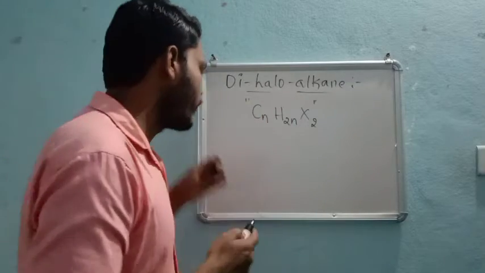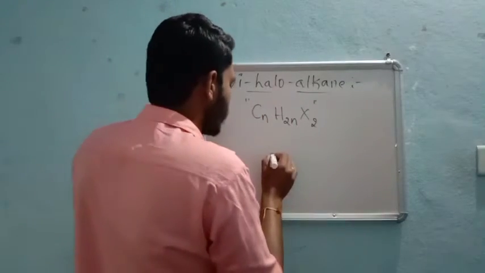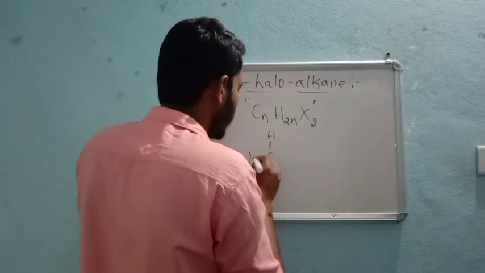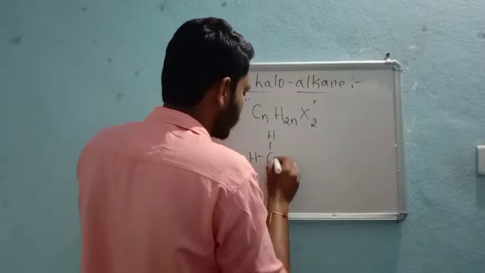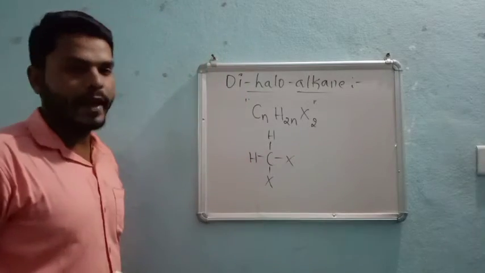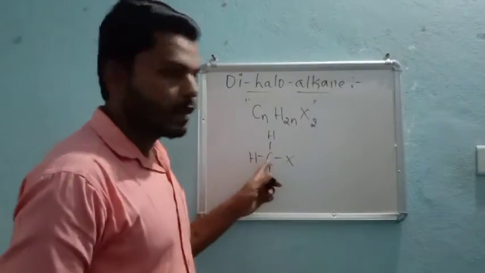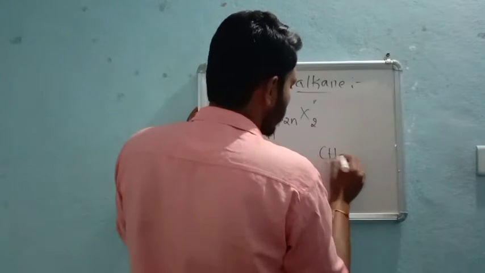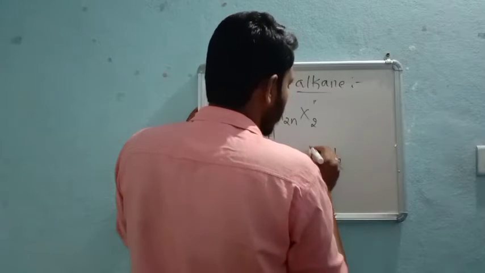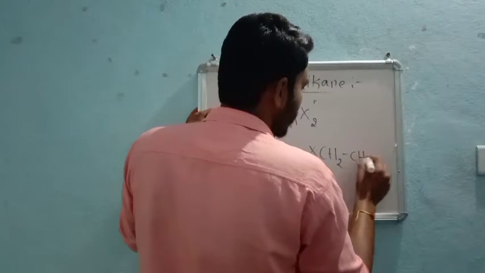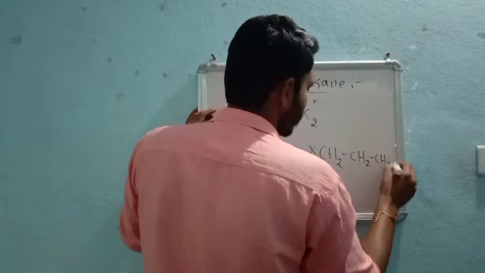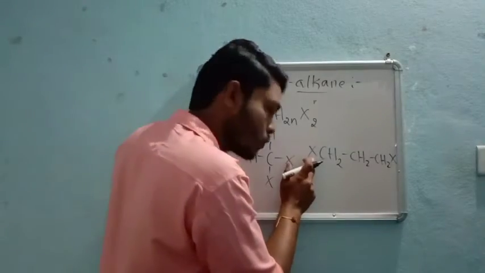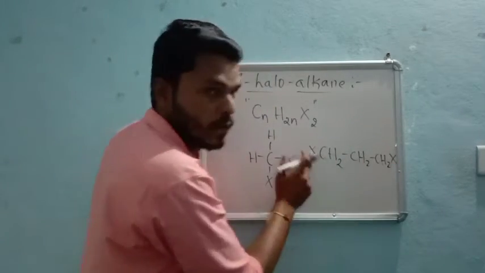If we see the example by taking the complete structure, it will be like this. There are two X atoms around the carbon atom, or else like this, to the single carbon atom or to the terminal carbon atoms. But in a compound there should be two halogen groups.